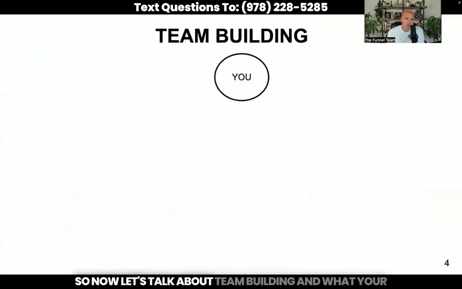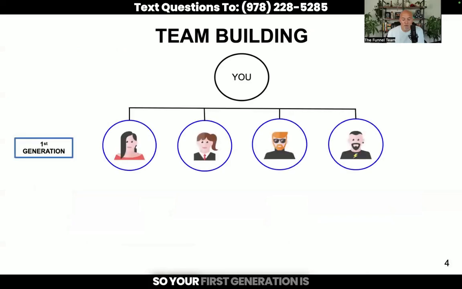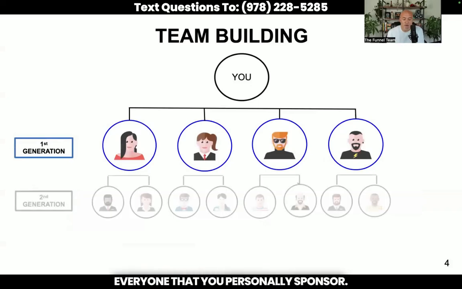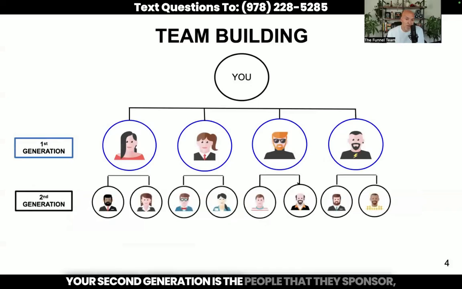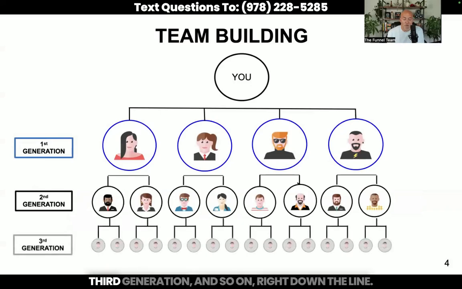So now let's talk about team building and what your team will start to look like as you get going. Your first generation is everyone that you personally sponsor. Your second generation is the people that they sponsor. Third generation, and so on, right down the line. And this can go down through infinity.